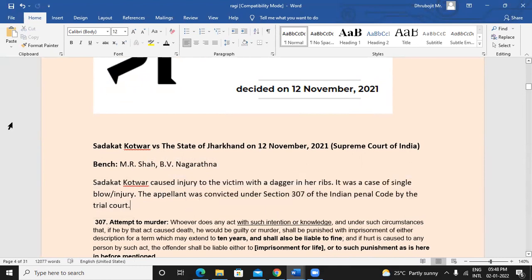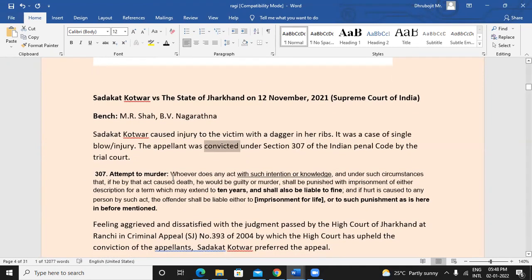The trial court said that he has attempted to murder the victim. He attempted because it was just one injury. The victim somehow survived, but he did attempt to kill the victim. That was what the trial court said.